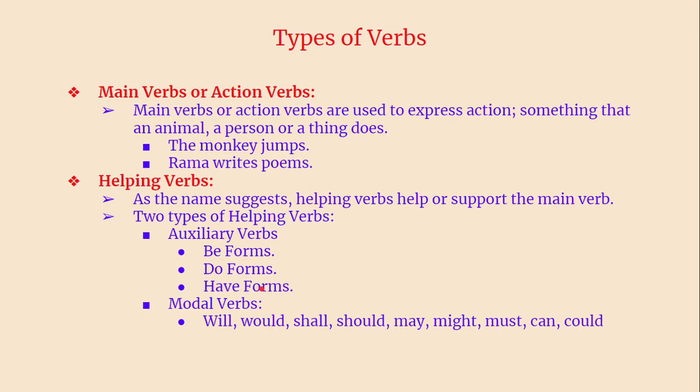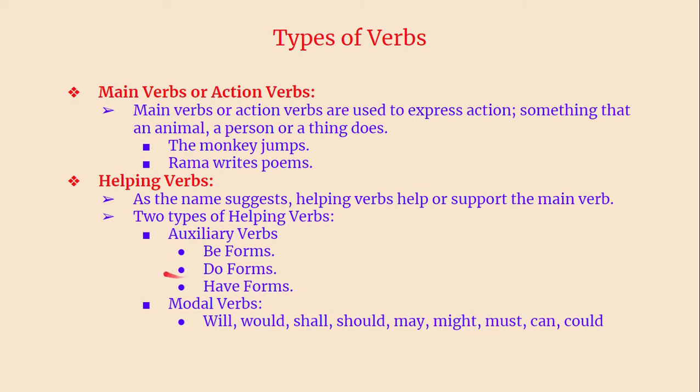Be forms and have forms are very important because without be forms we cannot construct correct continuous tenses. In continuous tense, be forms become very important. Have forms are very important in perfect tenses and perfect continuous tenses, and do forms are very important in simple present tense and simple past tense, in negatives and question forms. When you want to say something in the negative in present tense, suppose I don't like, here do is very important. Or if you want to ask a question, do you have a pen? So do is very important.